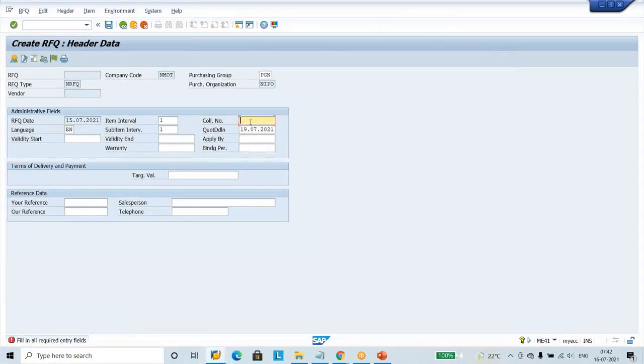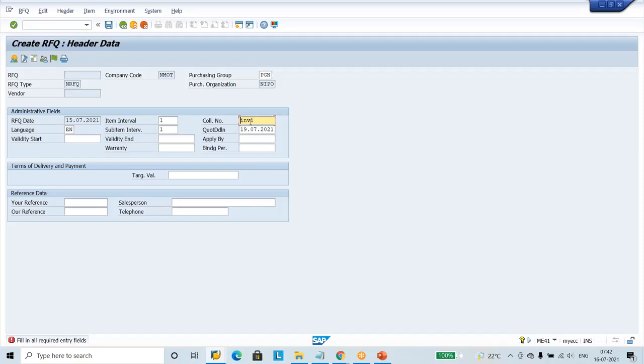So here I am going to enter some text called my first invitation. Like that, we will ask the vendor to please send it with a marking called first invitation. But you are also going to enter the same type of name when you practice. So how do we differentiate your collective number and my collective number?